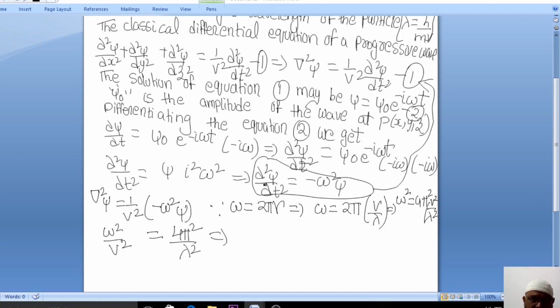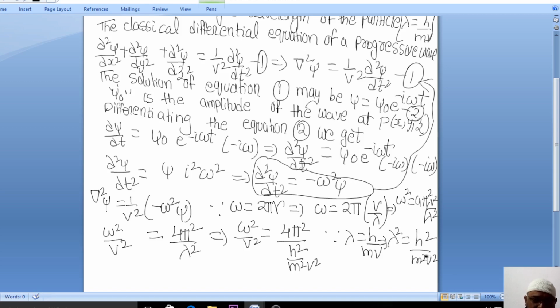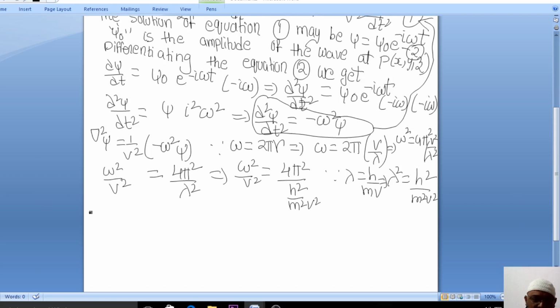You already know, what is lambda? See here, lambda is h by mv. So what I can write here: omega square by v square is equal to 4 pi square by h square by m square v square. Since lambda is equal to h by mv, lambda square is equal to h square by m square v square. So like this you can derive this equation, very simple equation.